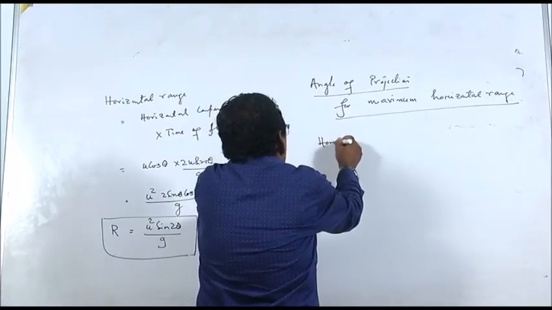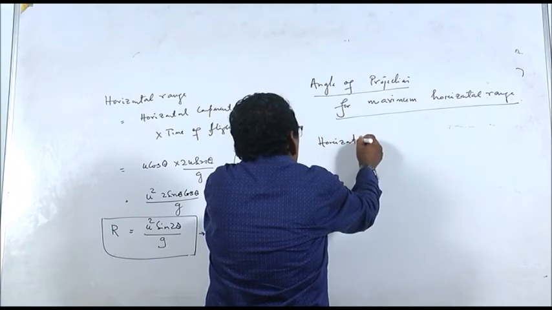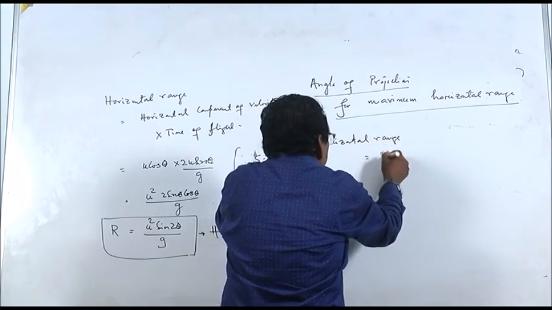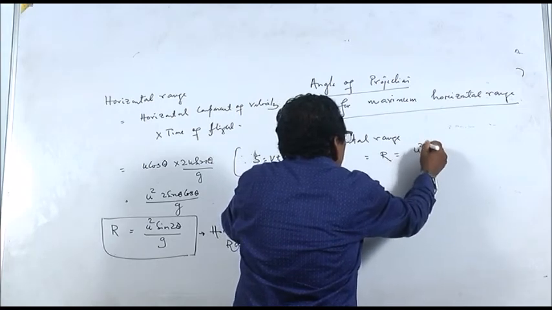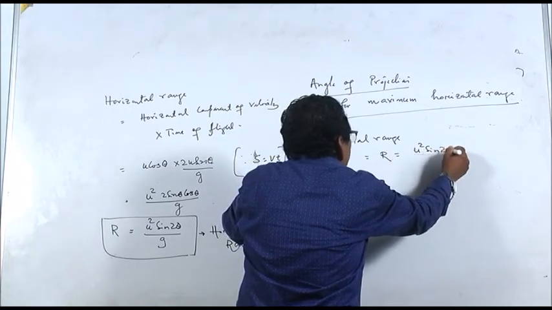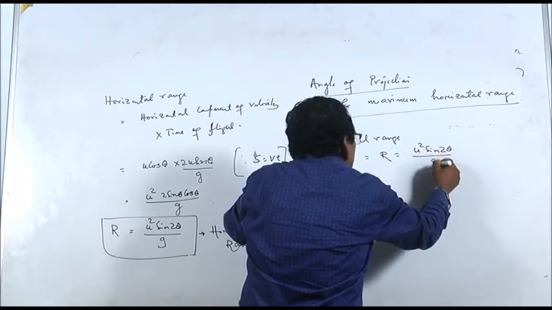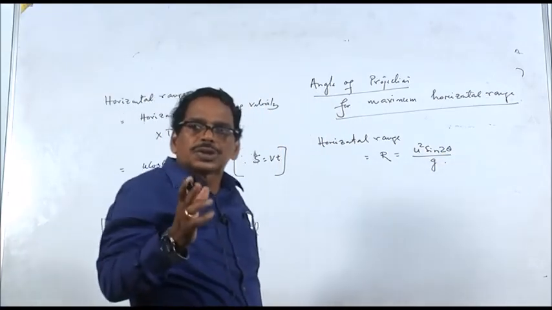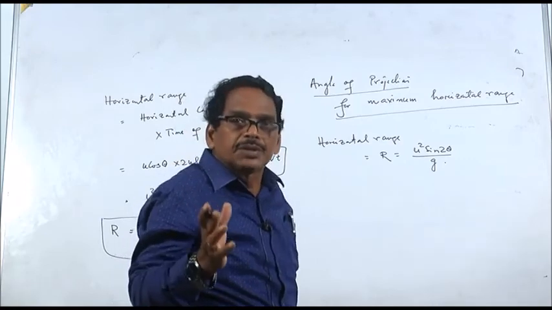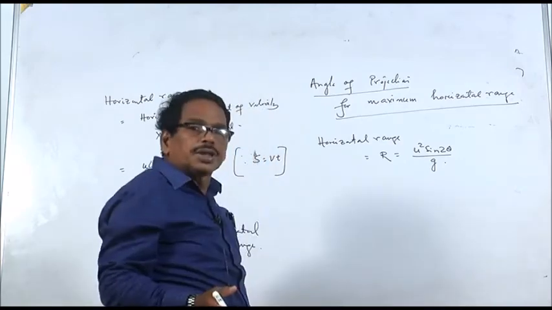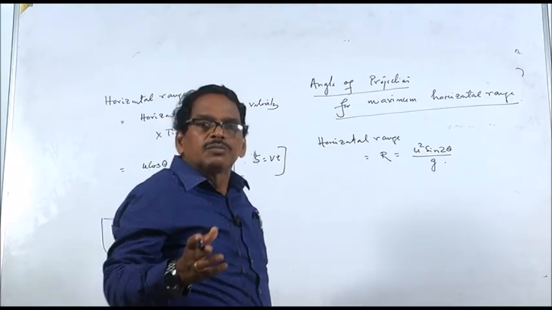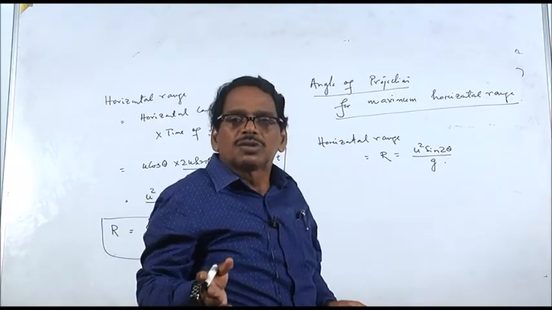What is the horizontal range? The horizontal range R is equal to u square sin 2 theta by g. This is the expression for horizontal range. For what angle of projection will this range be maximum? What is the maximum value of sin 2 theta? The maximum value of sin 2 theta is 1. For what value of 2 theta? When 2 theta is 90 degrees.